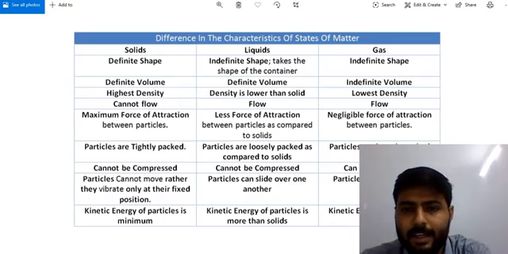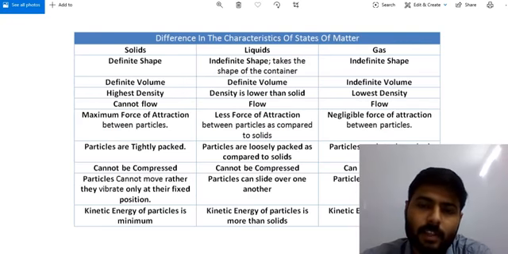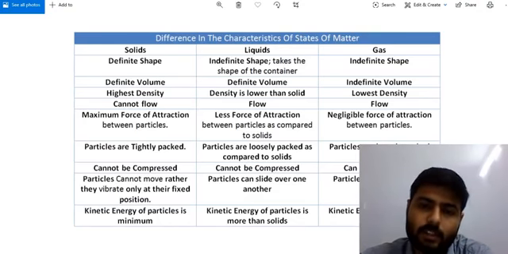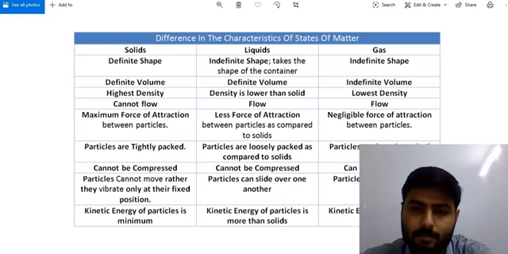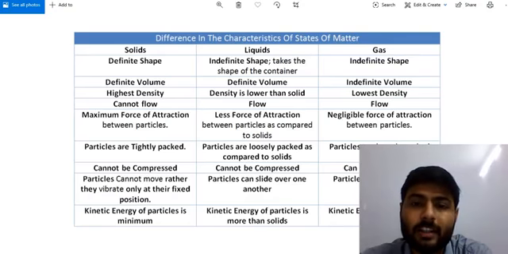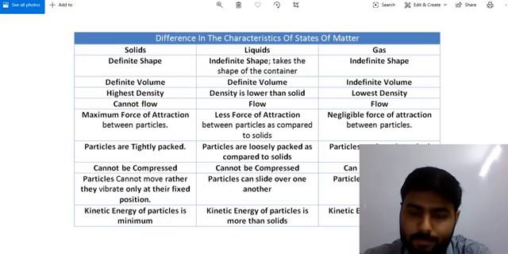What is compressibility? By applying force on a particular object, if we can reduce the volume of that object, we can say this object or this state is compressible. Remember here I use the words decrease in volume, not change in shape, but change in volume.